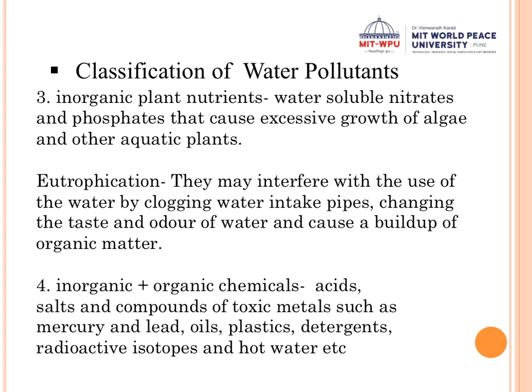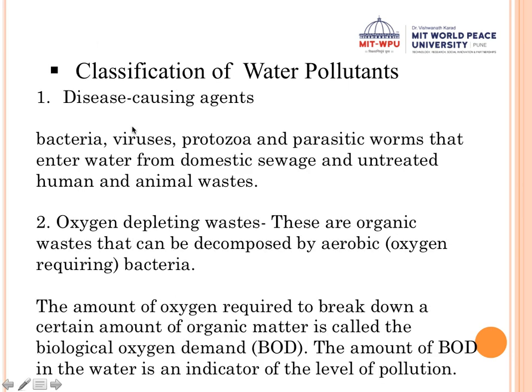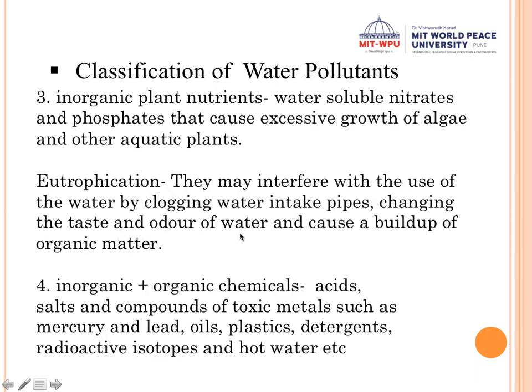This happens naturally, or it can happen artificially also. Artificially, fertilizers contain N and K, nitrates and phosphates. So if a lot of fertilizers are entering into the water due to agricultural runoff, it may also cause eutrophication. So the second type of pollutant was oxygen depleting waste. The third type is the inorganic plant nutrients.